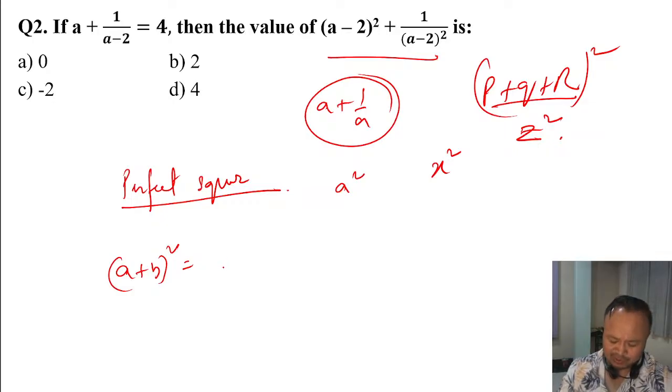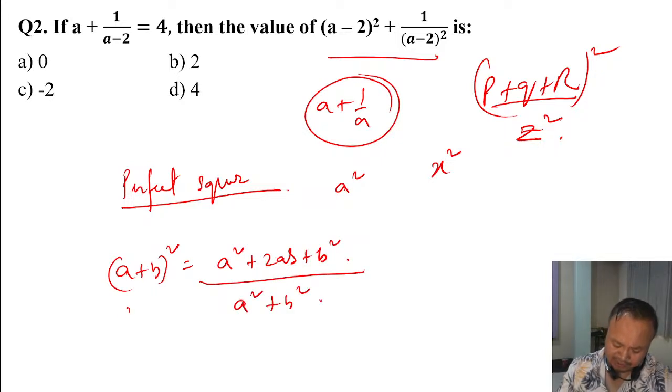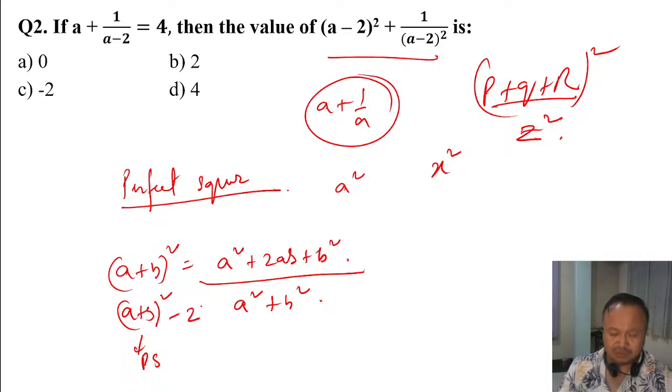So a plus b whole square means a square plus twice ab plus b square, am I right? So when you do a square plus b square, then a plus b whole square forms a perfect square, minus 2. Whenever the answer comes in a format like a square plus b square, 2 should be subtracted from a perfect square.